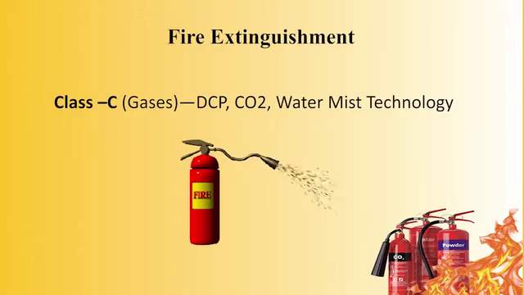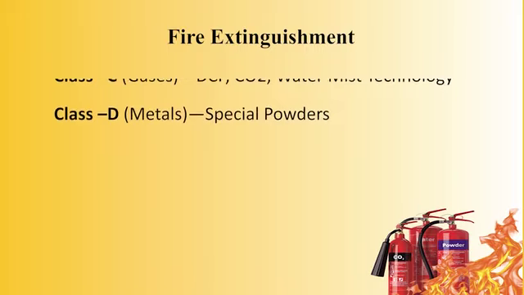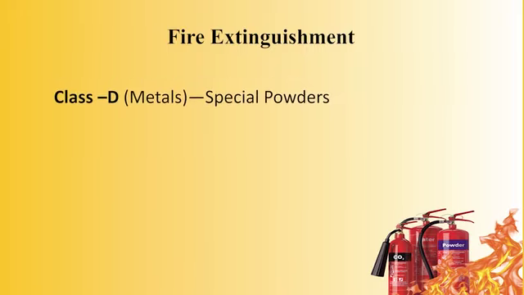Now, you see, in class A, class B, class C, in all the cases, I already informed you that dry chemical powder can be used. So, we are using ABC dry powder, that is monoammonium phosphate. We are using monoammonium phosphate, named as ABC dry powder, which can be used for class A, class B and class C fire. And now the class D metal fire, special powders may be used for extinguishing class D fire, metal.